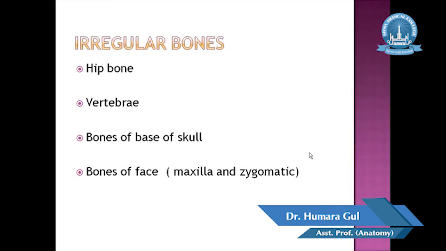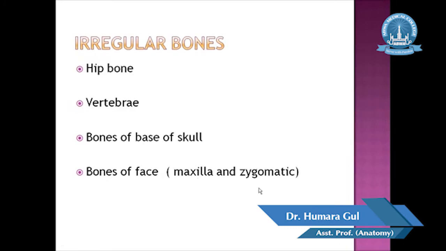So next are the irregular bones. These bones, as they don't come into any other category, are very irregular in shape, and they have several processes. Again, they have the same structure, central spongy bone and outer compact bone. Here you can see the examples of the irregular bone: hip bone, vertebra, bones of base of skull and bones of the face, maxilla and the zygomatic.